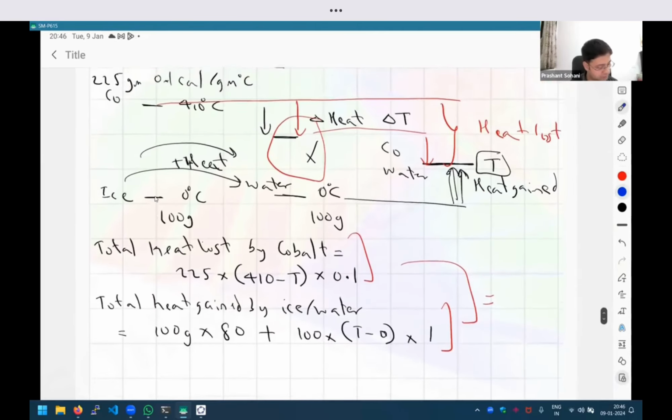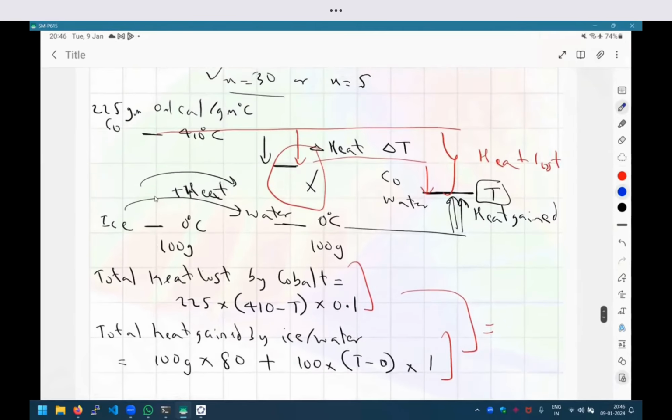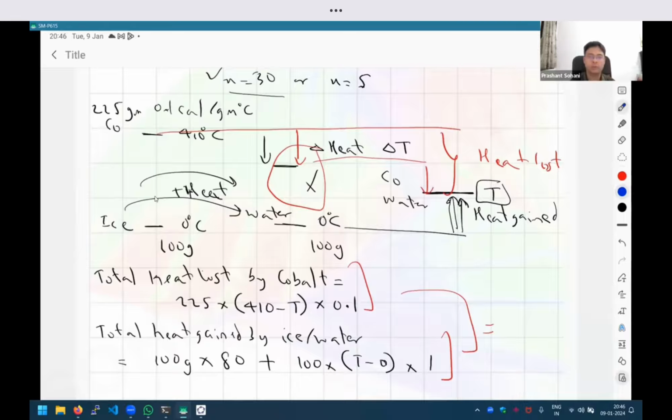Yes, Aditi? Sir, how could you estimate that the last state will be water only? We can also say that it may be steam. Yes, you are correct. So there are 3, 4 possible ways. One is that it could happen that all the cobalt became 0 degrees and still all the ice did not become water, so some ice is still left over. That is also possible. What I'm showing here is also possible, and it is also possible, as you are saying, that all the water reached 100 degrees and started to boil and become steam.